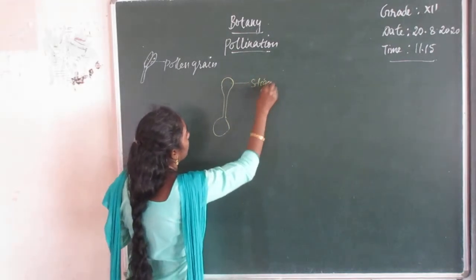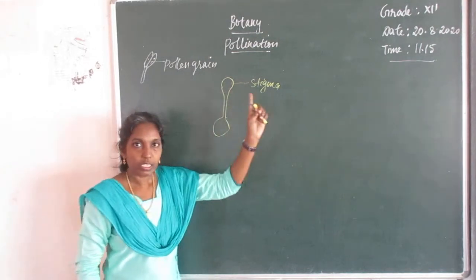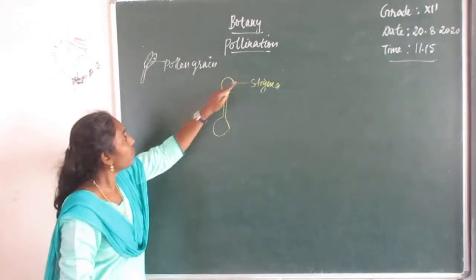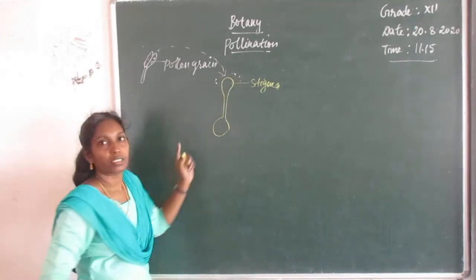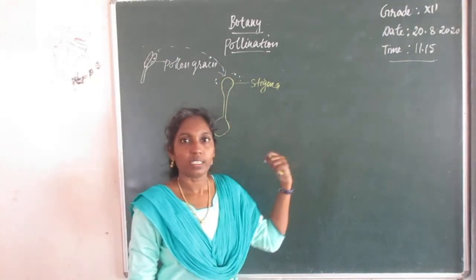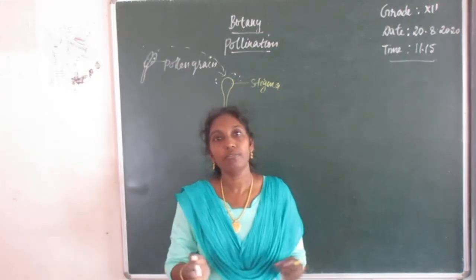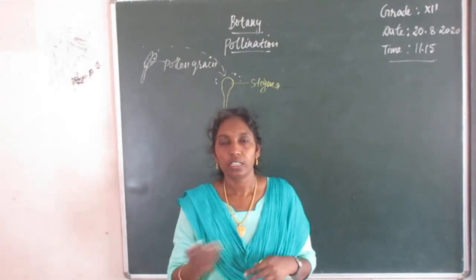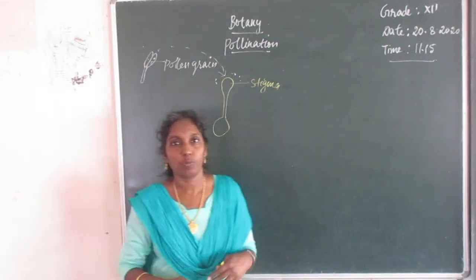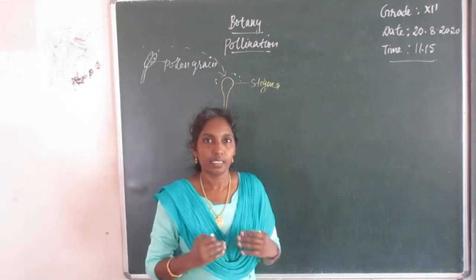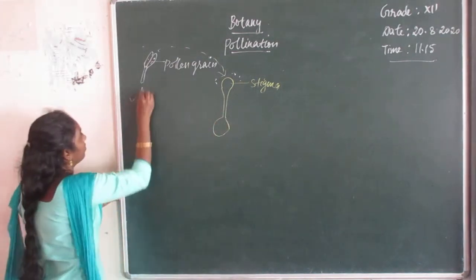Stigma. So pollination is a process by which transfer of pollen from anther to stigma. This process we discussed in the previous class. And there are number of types of pollination, self-pollination, cross-pollination, and different types under self and cross-pollination. Today's class, let's discuss the agents of pollination.